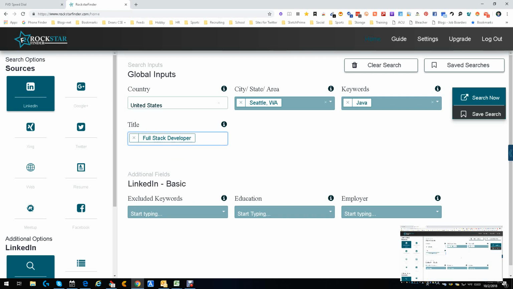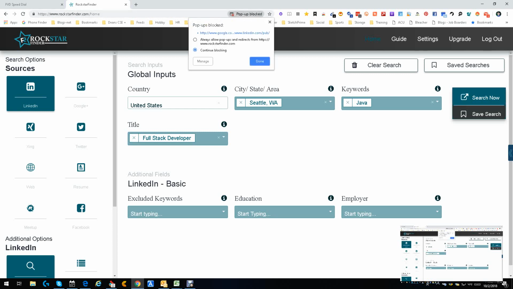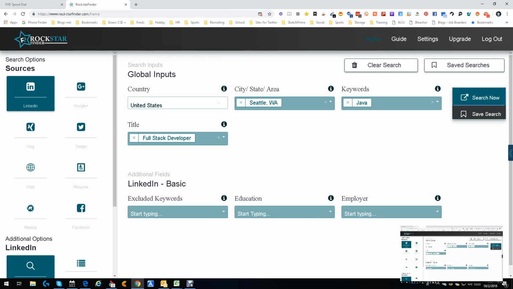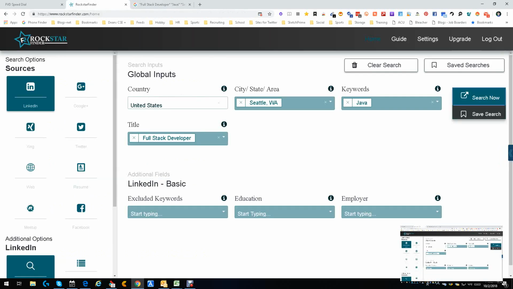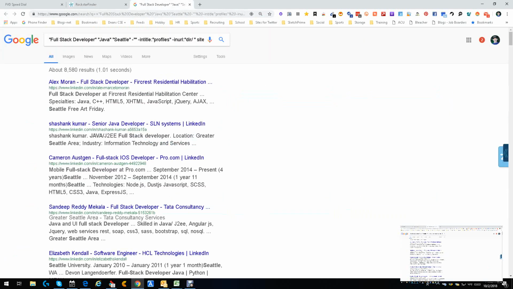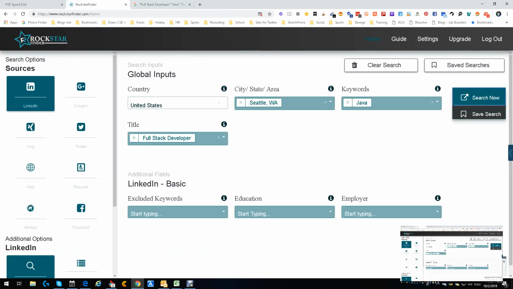And this is it. Now, the good, the bad, the ugly. We are searching LinkedIn. Let's see what we get. Search. And we got a pop-up block, so we're going to go ahead and allow the pop-up and done. And we're going to search again and we'll see what happens. It opens up a separate page, and I'm guessing, yes, it just did an X-ray search into LinkedIn. Okay, not great. A lot of tools do that, but okay, it did it. I mean, I can't complain. It's hard to complain.